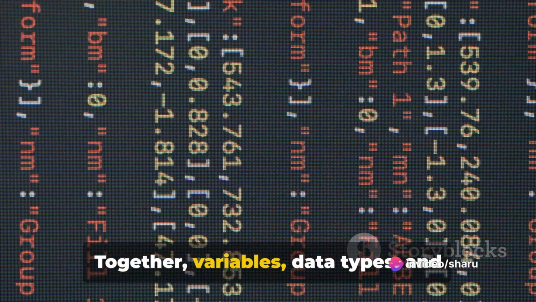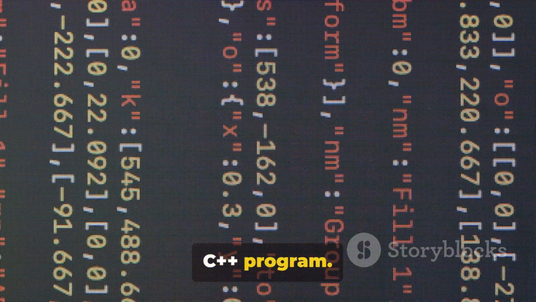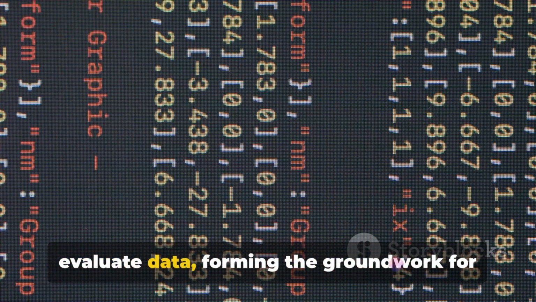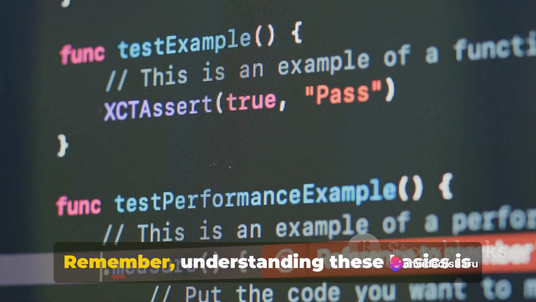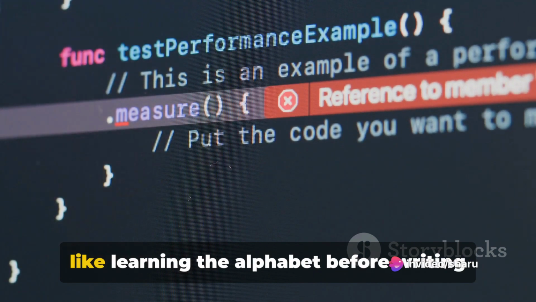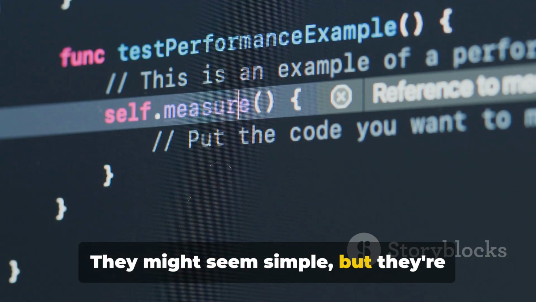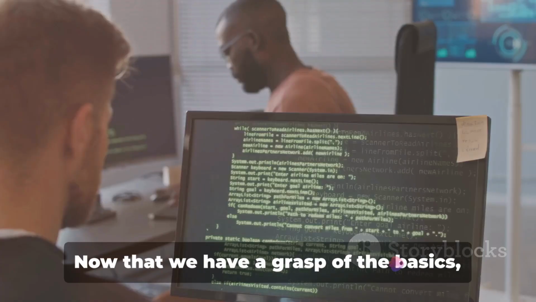Together, variables, data types, and operators are the building blocks of any C++ program. They allow us to store, manipulate, and evaluate data, forming the groundwork for more complex structures and functions. Remember, understanding these basics is like learning the alphabet before writing a novel. They might seem simple, but they're fundamental to everything that follows in C++ programming.